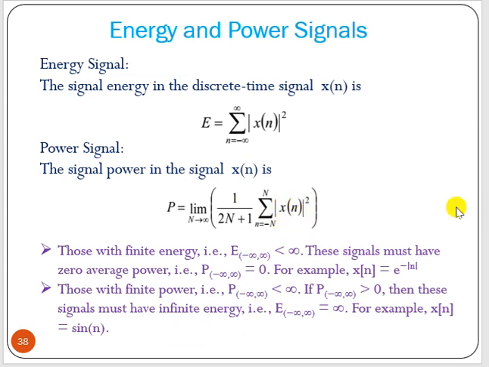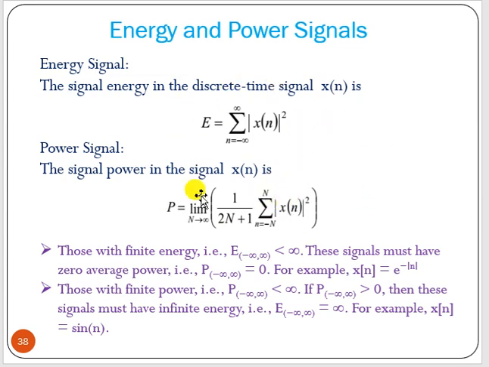Now the condition: those with finite energy, that means energy less than infinity, must have zero average power. That is called an energy signal. So an energy signal is when the energy of the signal is finite but the average power is zero.